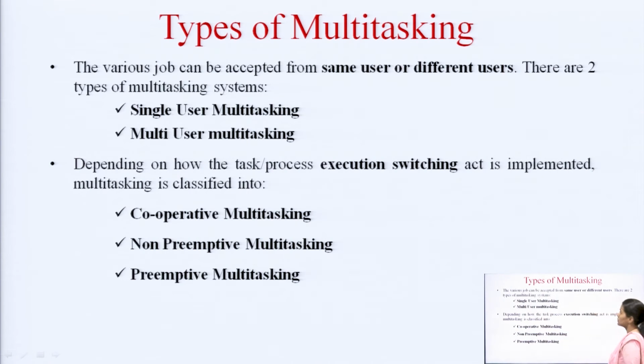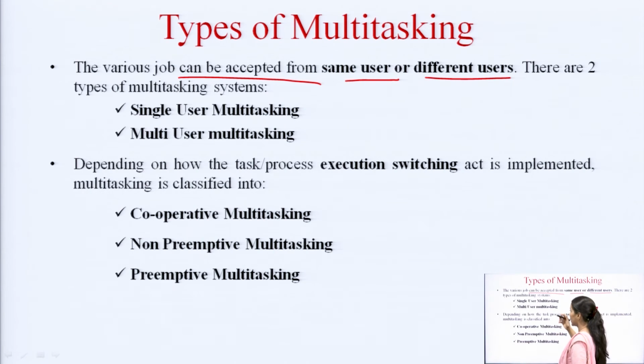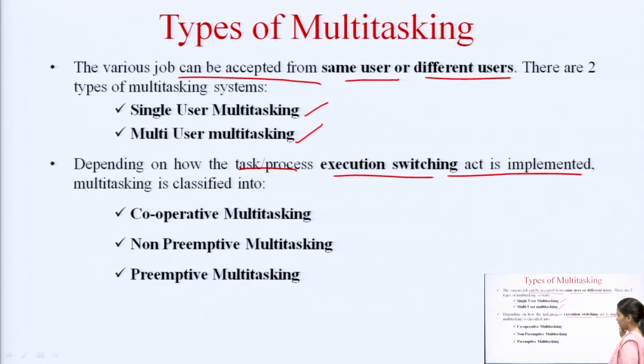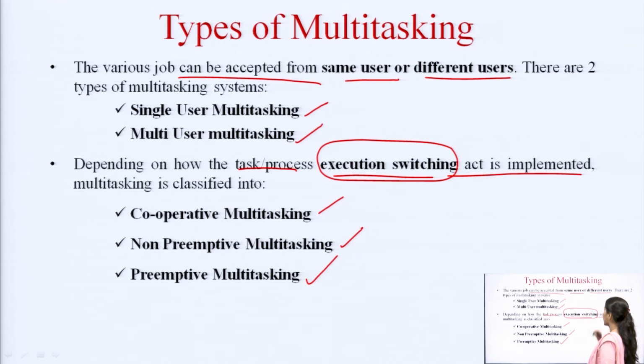We can categorize multitasking in different ways. The various jobs can be accepted from the same user or different users, and based on this criterion they are categorized as single-user multitasking and multi-user multitasking. Depending upon how the task or process execution switching is implemented, they are classified as cooperative multitasking, non-preemptive multitasking and preemptive multitasking. Here, execution switching means the way the tasks are switched from one to another, and on that basis these are categorized.